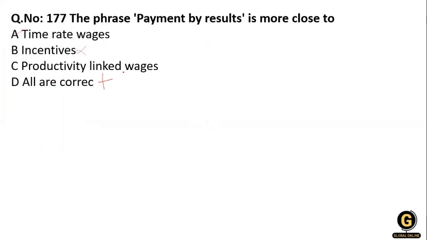Not exactly incentive, productivity linkage wages. There is an ambiguity in the answer, incentive. Incentive is also available. If it says more close to, then it is related to time rate wages. So option A is correct.